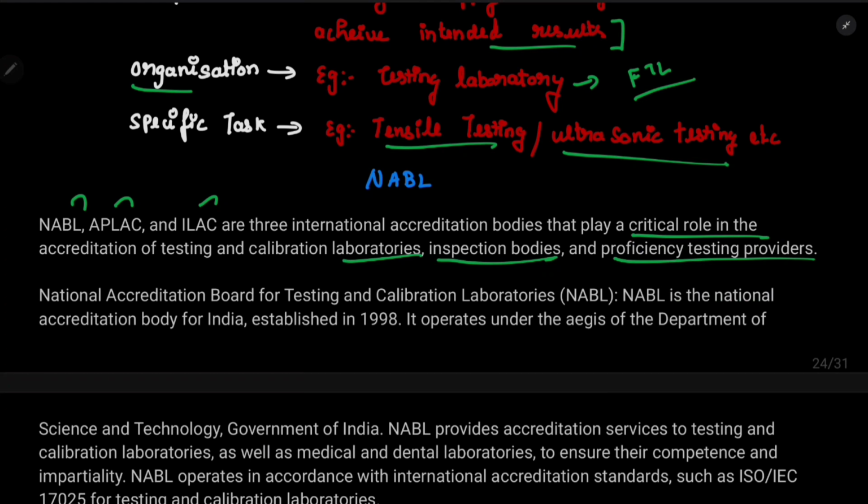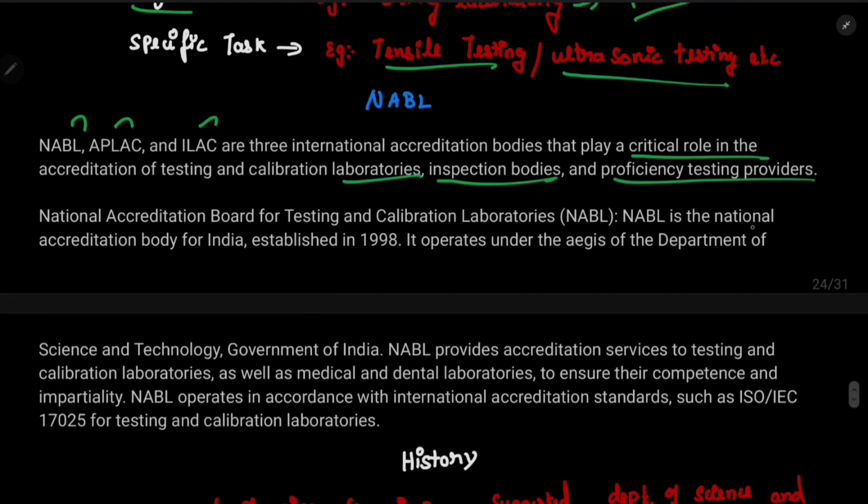Next, what is this NABL? NABL is the national accreditation body for India. It was established in the year 1998 and it operates under the aegis of the Department of Science and Technology. So DST is the one under which NABL is operating.